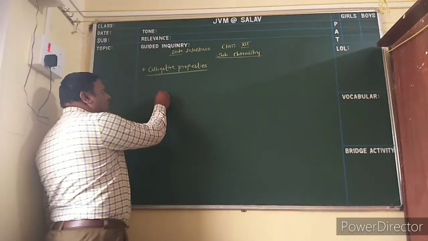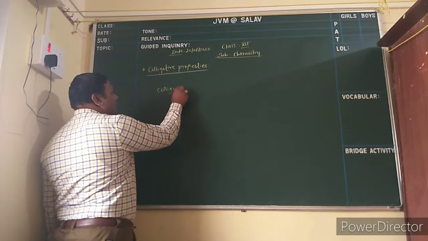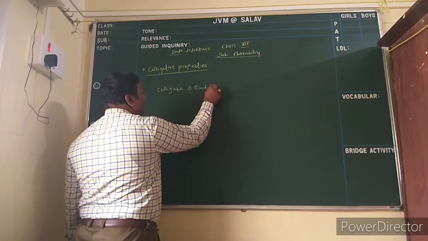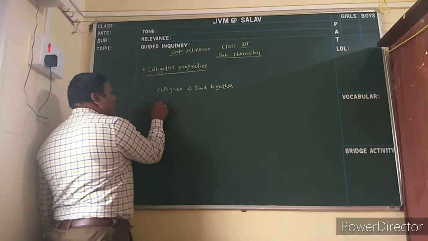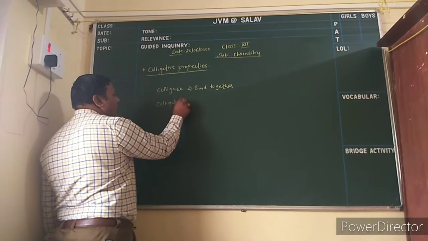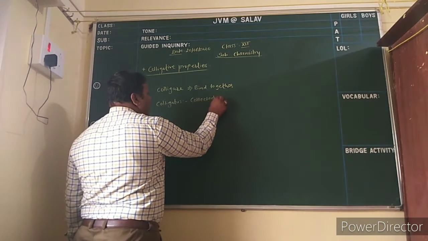Today we discuss the colligative properties of solutions. Colligative comes from the Latin word colligare, which means bind together, or colligatus, which means collected together.